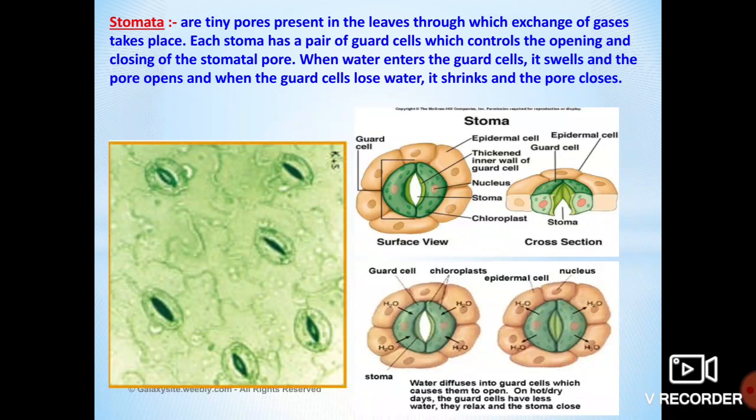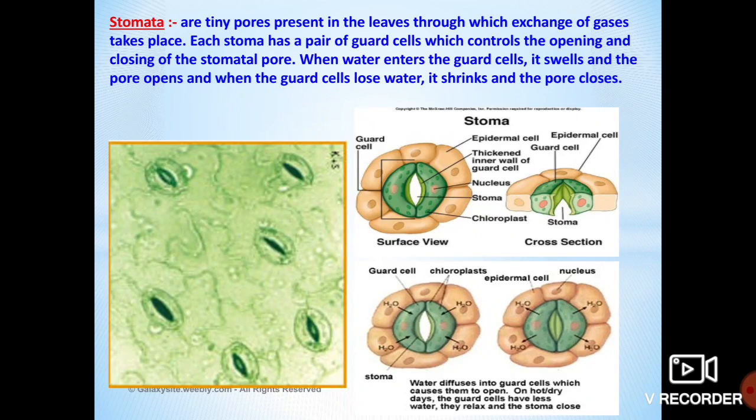In unicellular organisms like amoeba, hydra and some other microorganisms, gases are exchanged through the cell membrane, which means the outer part present in the amoeba or any unicellular organism plays a major role in the exchange of oxygen and carbon dioxide gases.